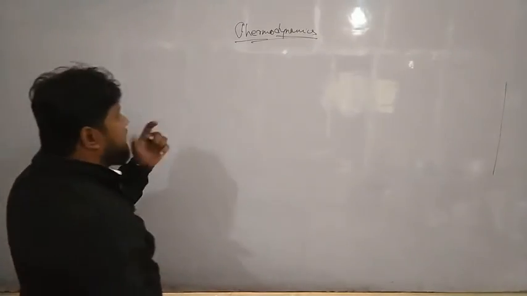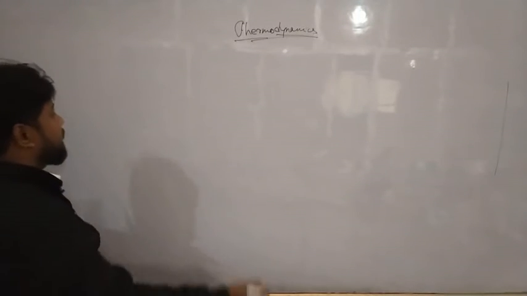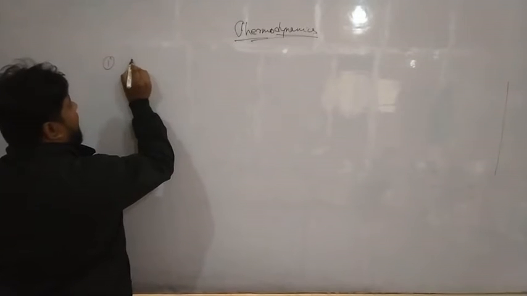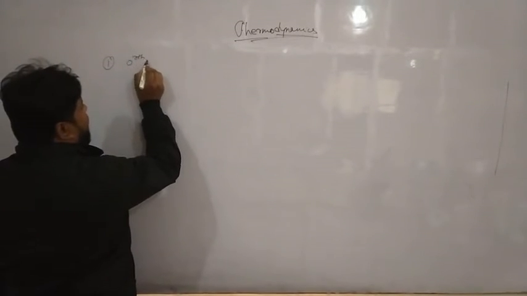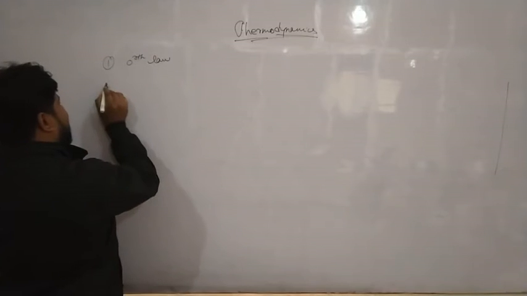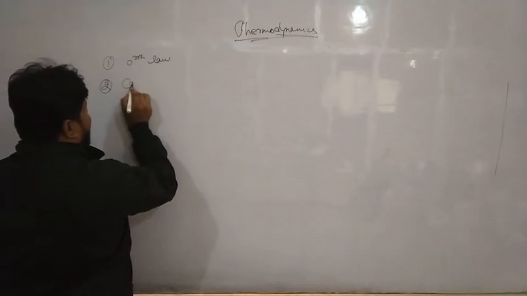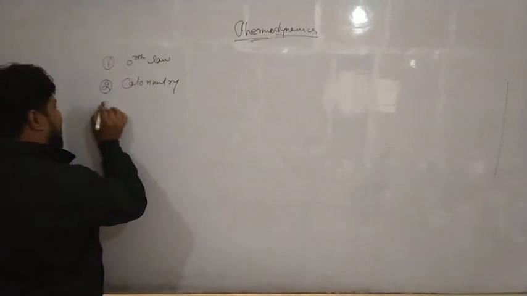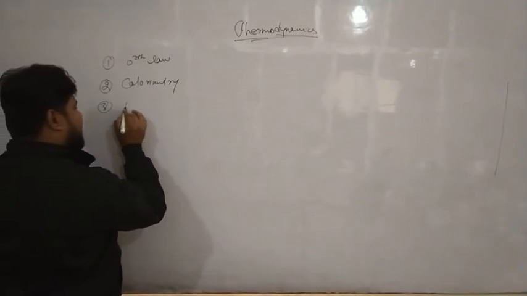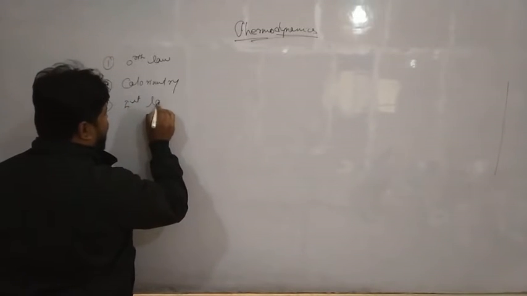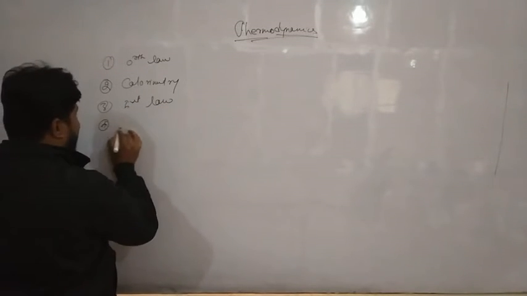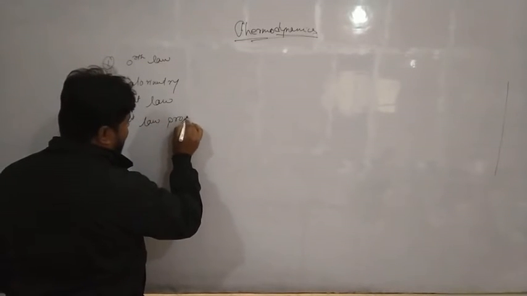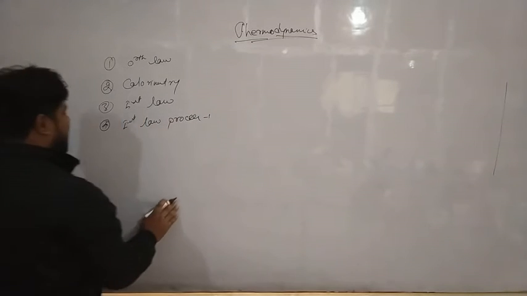Fine. So the contents of this chapter: the first thing we have to discuss is the zeroth law of thermodynamics. Then calorimetry. Then we will start the first law, then first law processes.